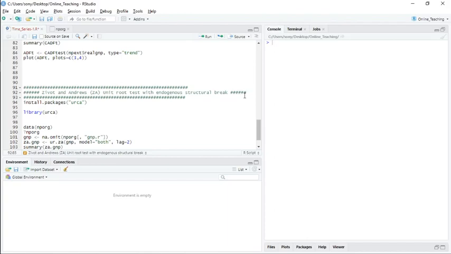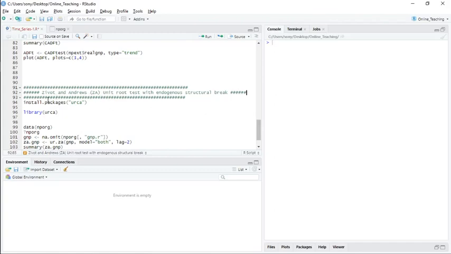That is the reason why Zivot and Andrews developed this unit root test with endogenous structural break, where you can estimate the structural break. If you don't have prior information, even when there is a break in the time series data, you can use this particular test, which endogenously computes the structural break and uses that to compute the unit root test.